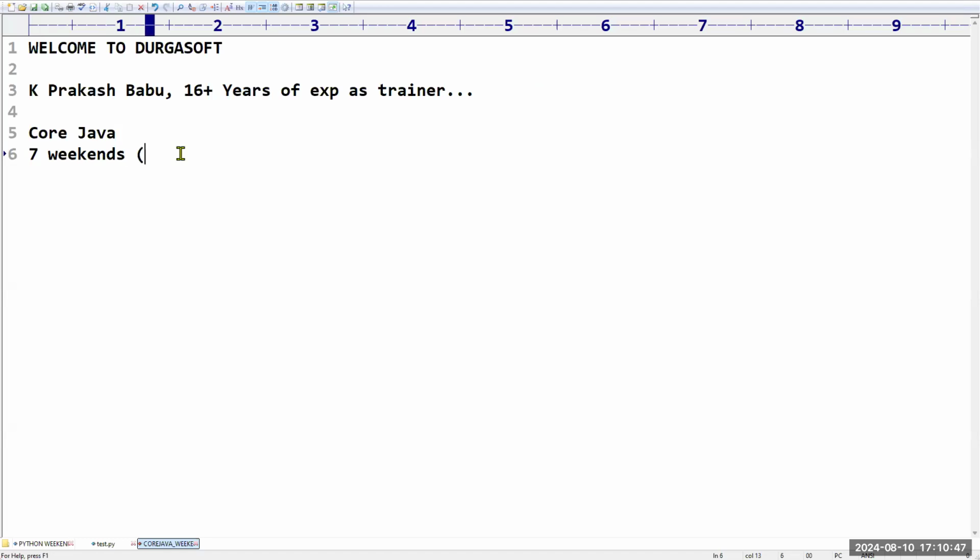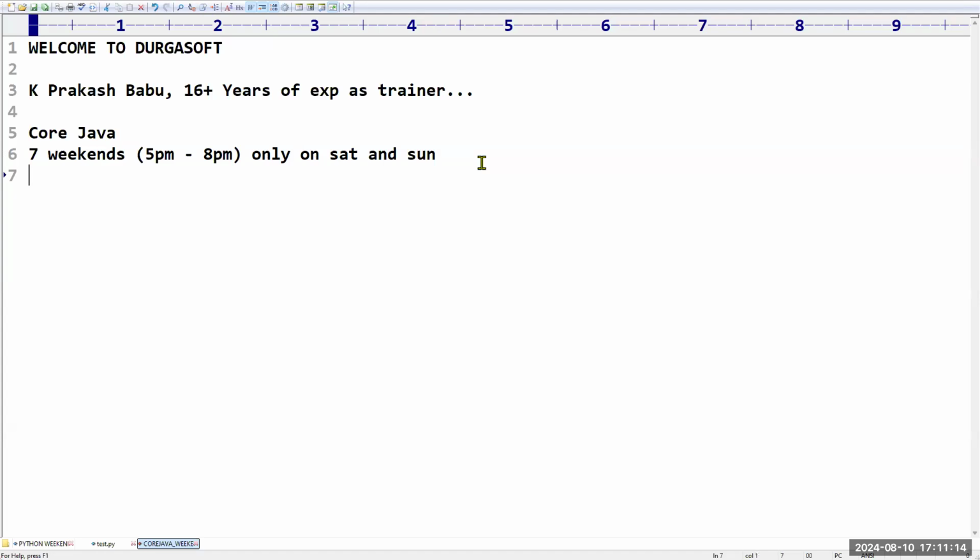The timing of this session is evening. We will start at 5 p.m. So 5 to 6, 6 to 7, 7 to 8, and around 8 or 8:30 p.m. we are going to stop. Around 3 hours session will be there only on Saturday and Sunday, because this is a weekend batch.